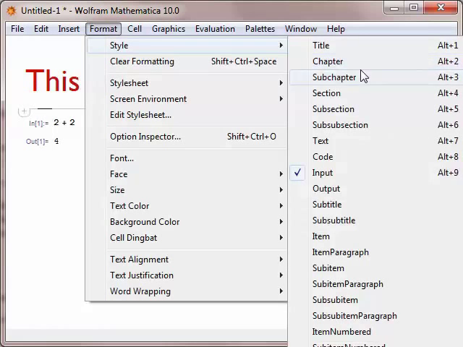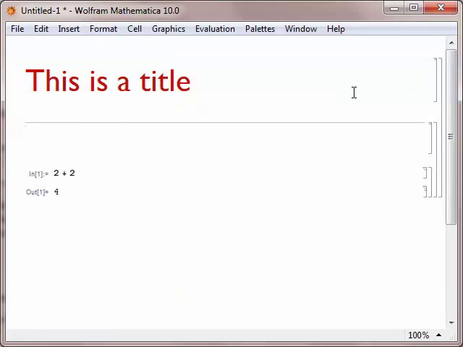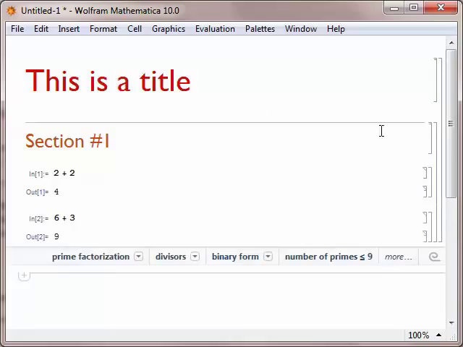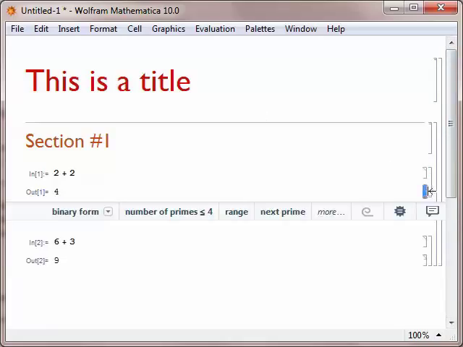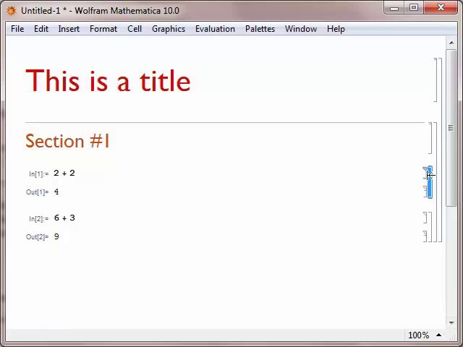There is also a section cell. Notice that when we do this, the title cell has a cell bracket that encompasses everything following the title. Also with the section, everything within a section will be within the same section bracket. So if I were to come here and do more computations, we would see that our input cells and output cells are grouped together with a cell bracket, but these two groupings of input and output cells are grouped within a section, which are grouped within the title.